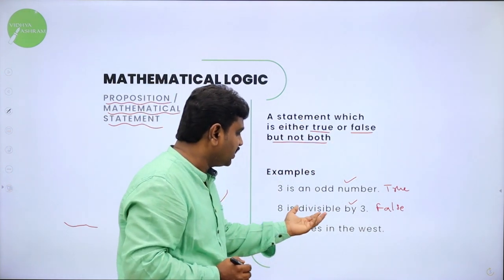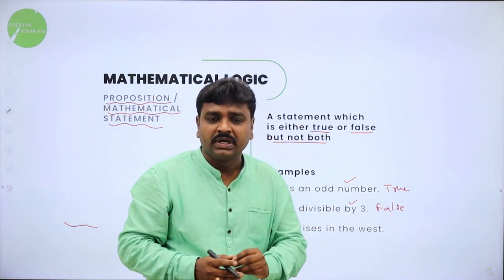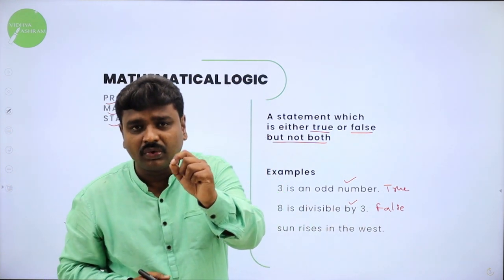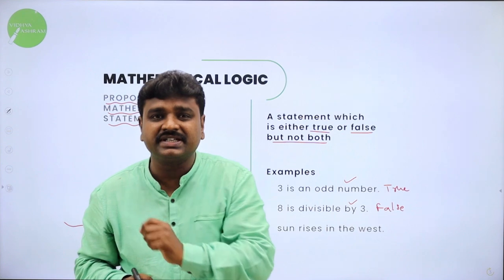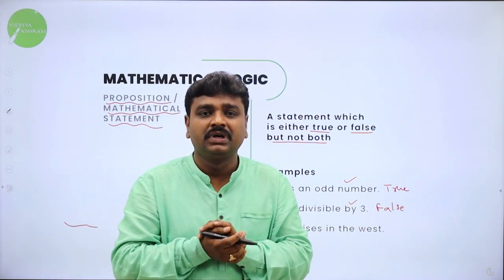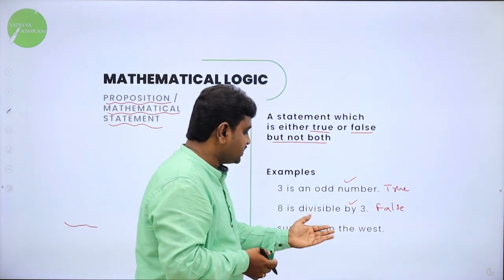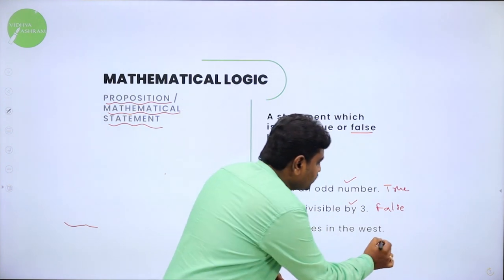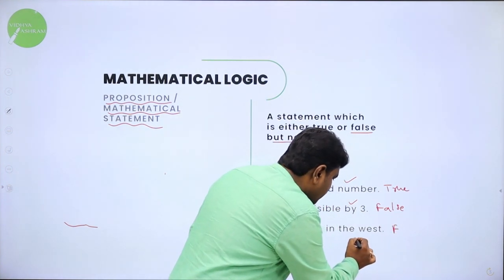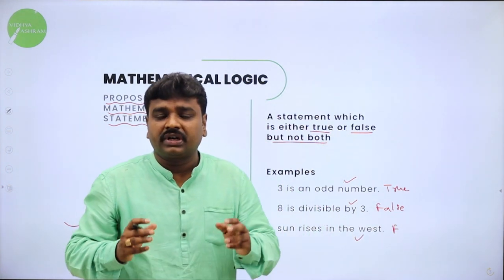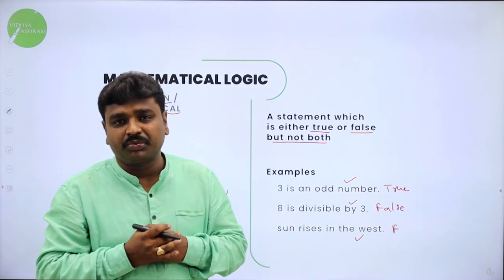A statement which is either true or false but not both is called what? Proposition. Example, the sun rises in the west. You know this is false. If it is false, again it is a proposition. So likewise you can give many examples for proposition.